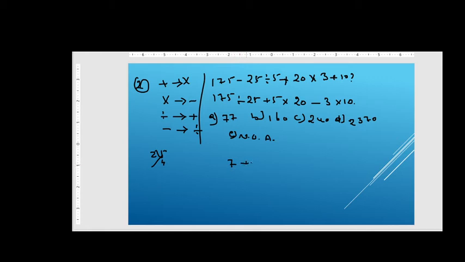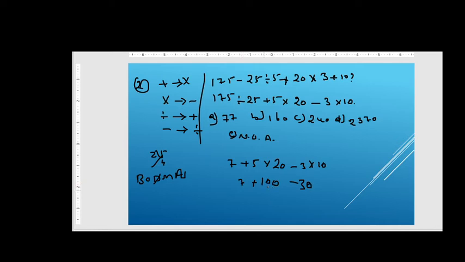7 plus 5 into 20 minus 3 into 10, right friends? So we should follow BODMAS. We have done till D, that is division. Next we look at multiplication, that is 5 2s are 10, here one more 0 we will add, into 3 1s are 3, here one more 0 we will add, plus 7.